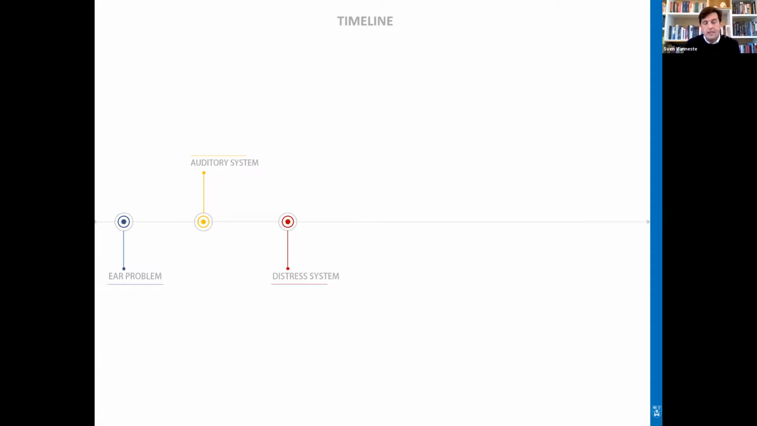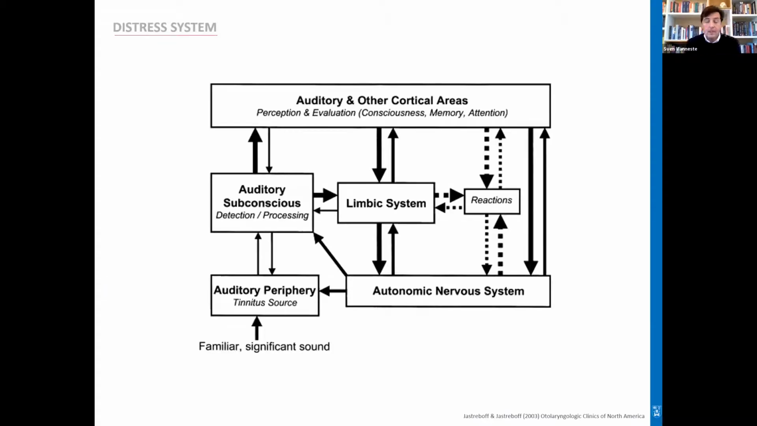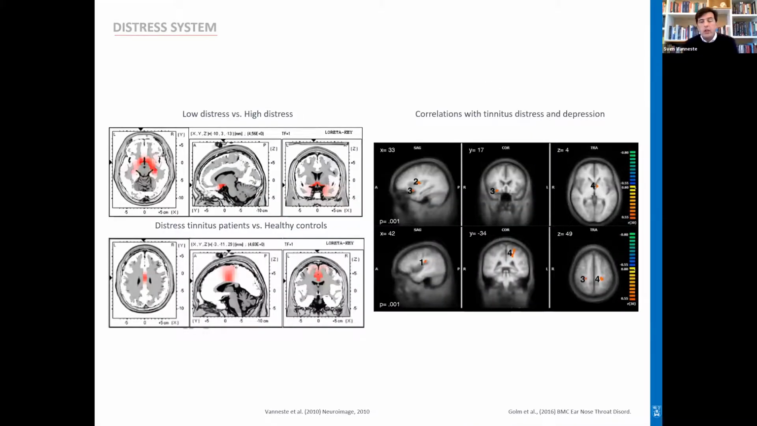Now, around the same time, people also got interested in more frontal areas and whether they were involved in tinnitus. What we do know is that about 25% of the people that have tinnitus are very distressed and are really suffering from their tinnitus. And Jastreboff already in 2003 introduced a model showing that there might be frontal areas as well as the limbic system involved in tinnitus. So that was very intriguing, and we started looking into that.